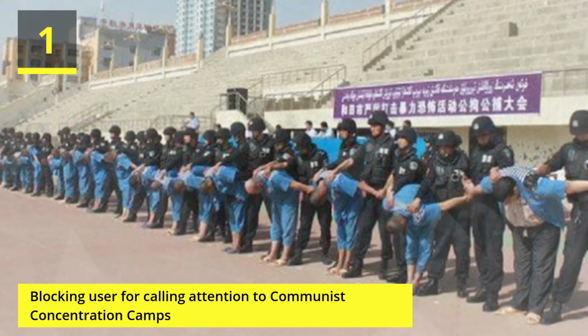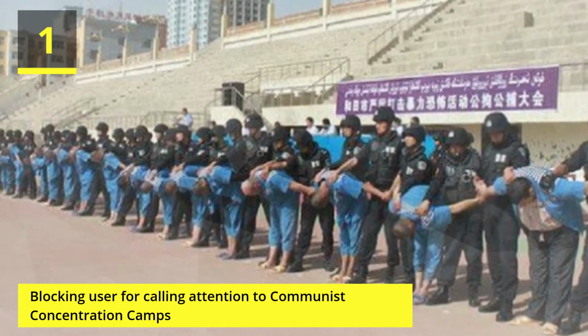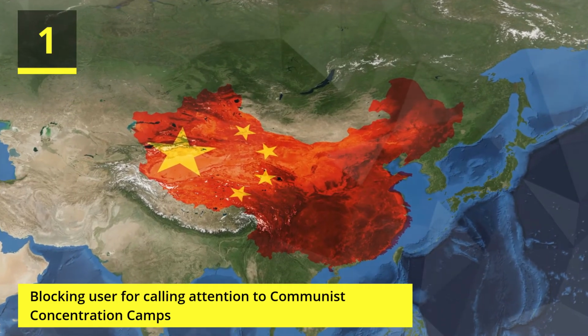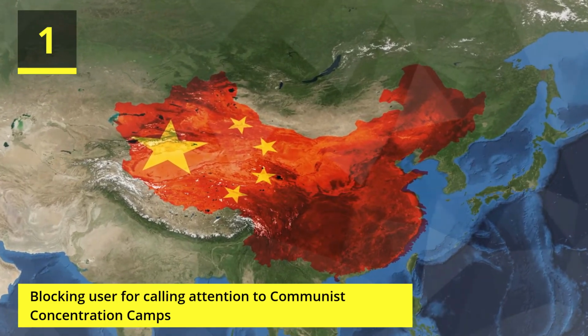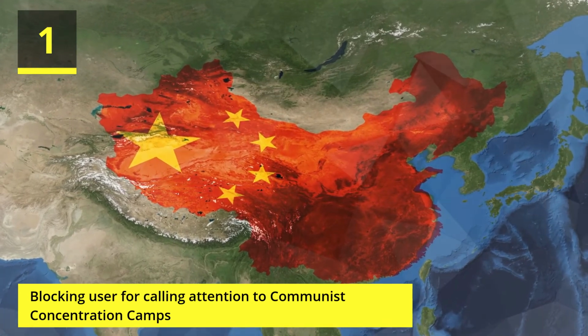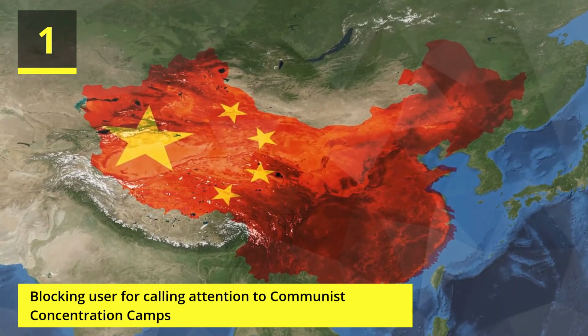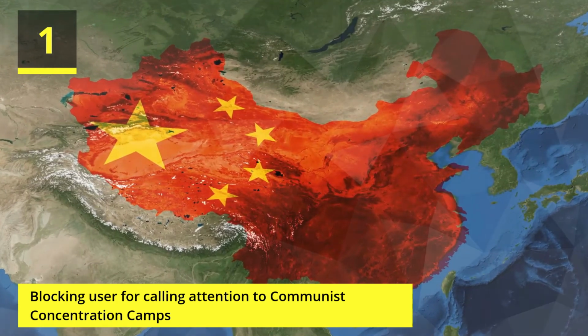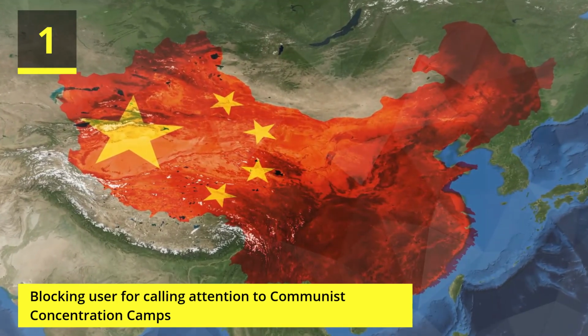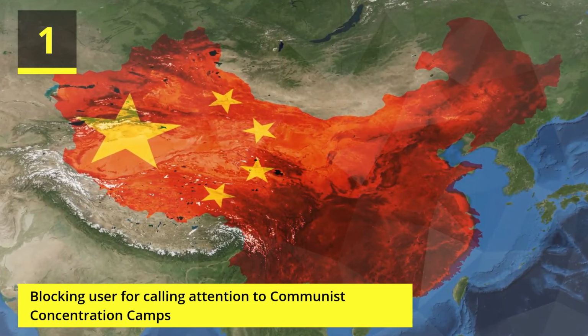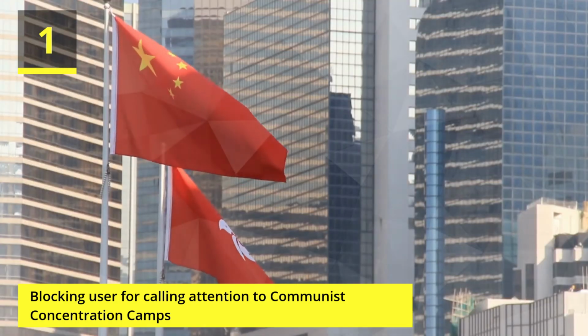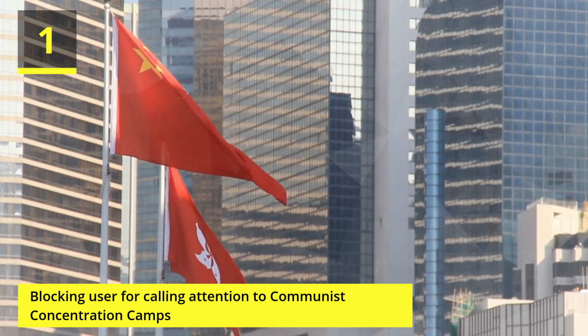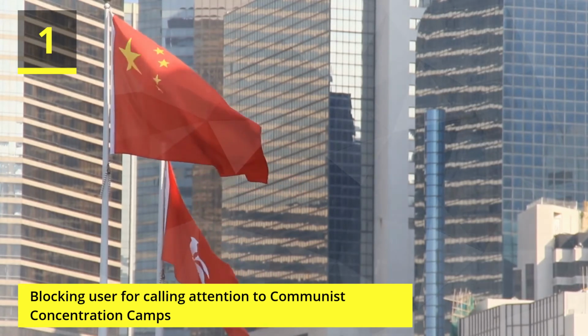1. Blocking user for calling attention to communist concentration camps. The treatment of Uyghur Muslims in Xinjiang, China has divided and outraged people the world over. Chinese authorities are accused of imprisoning over 1 million Muslims in concentration camps, designed to brainwash and strip them of their religious identity. Beijing argues that the camps are voluntary re-education centers that help prevent the spread of terrorism. They claim Western governments and media are deliberately misrepresenting the situation.